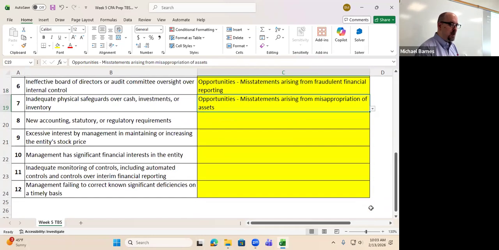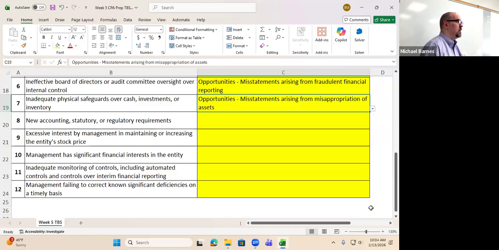All right, let's mix things up a little bit. New accounting, statutory, or regulatory requirements. So think about this. If we're talking about a change in accounting principles, like a big change in generally accepted accounting principles, does that represent a burden upon many organizations? At the very basic, it's going to change the way they have to report, which is going to incur additional costs. But it could affect revenue recognition. Say you're Enron and all of a sudden they say, okay, you can't do mark-to-market revenue recognition anymore. Are they going to say, oh, well, this is our bread and butter, this is how we were able to get so much revenue? What are we going to do to keep our revenues up? Well, we're going to commit fraud.